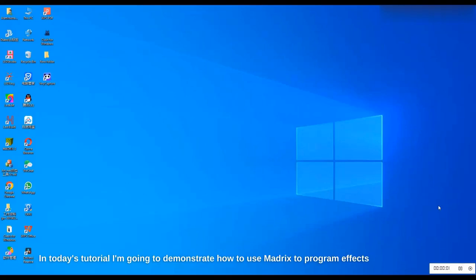Hi everyone, in today's tutorial I'm going to demonstrate how to use Madrix to program effects using the H807SA controller. Without further ado, let me dive into my Madrix software and program the effects. You need to follow these steps to use Madrix software online.